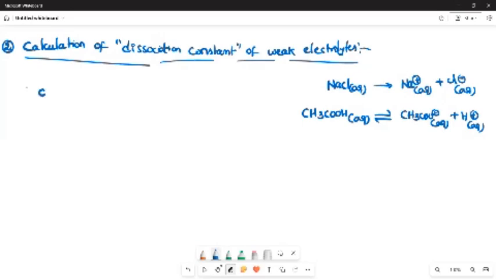So acetic acid in aqueous condition will dissociate into acetate aqueous plus H plus aqueous.